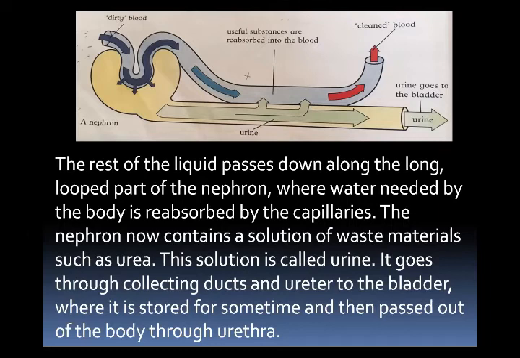For example, urea is a waste material found in this solution. Now, this solution is called urine, and it goes through collecting ducts and the ureter to the urinary bladder. Here it is stored for some time and passes out of the body through the opening called the urethra.